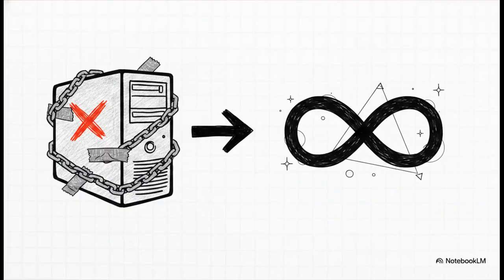Finally, Section 5, Infinite Models and VC Dimension. Here's the catch. Most modern AI models, like deep neural networks, use continuous real numbers for their parameters. That literally means they have an infinite number of possible functions. So how do we deal with that? Well, there's a clever, if slightly unsatisfying hack.